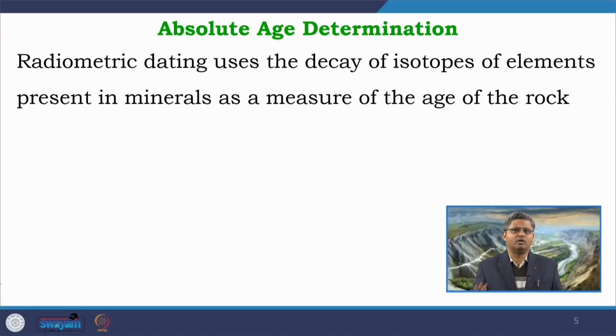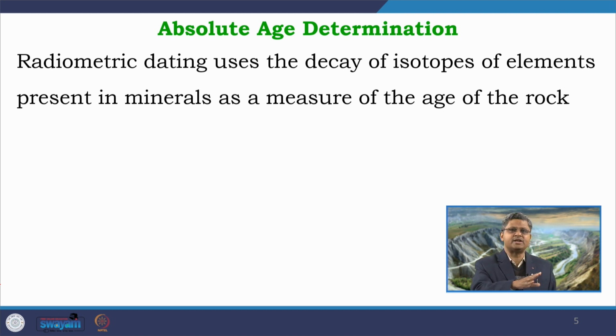When we talk about absolute age determination, the most common tool or methodology is radiometric dating. In radiometric dating, we try to find certain elements present within a mineral in the rock, and that element has some isotopes which are radiogenic. It is a parent isotope.